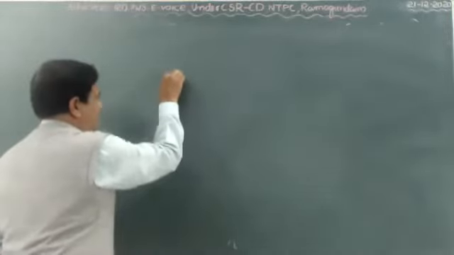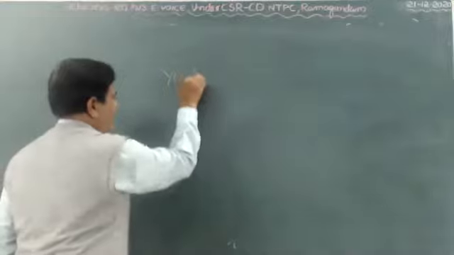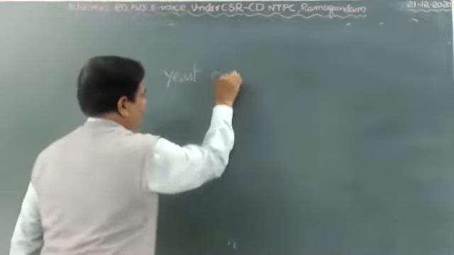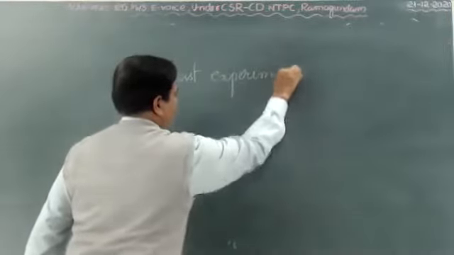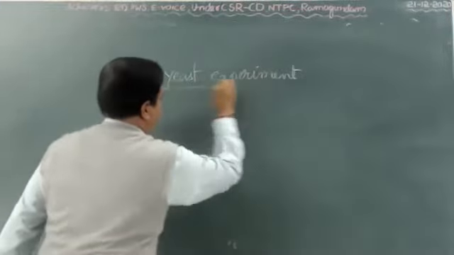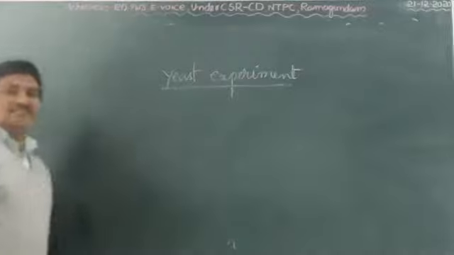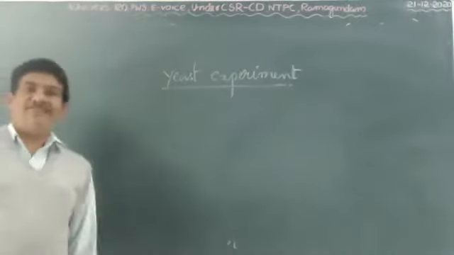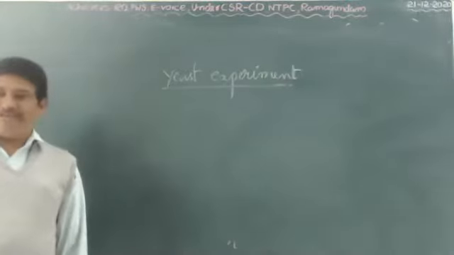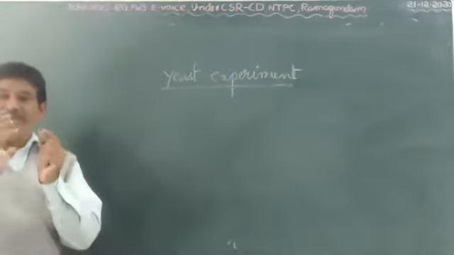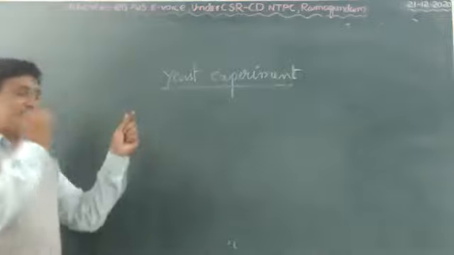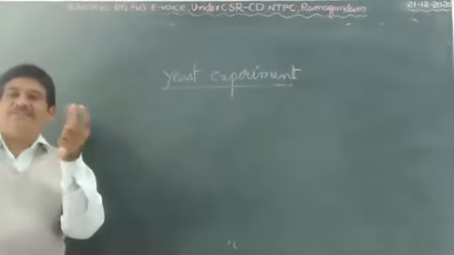Yeast, as I explained in the last class, is available as bakery yeast. Dough: maida is mixed with yeast, and it becomes like that.